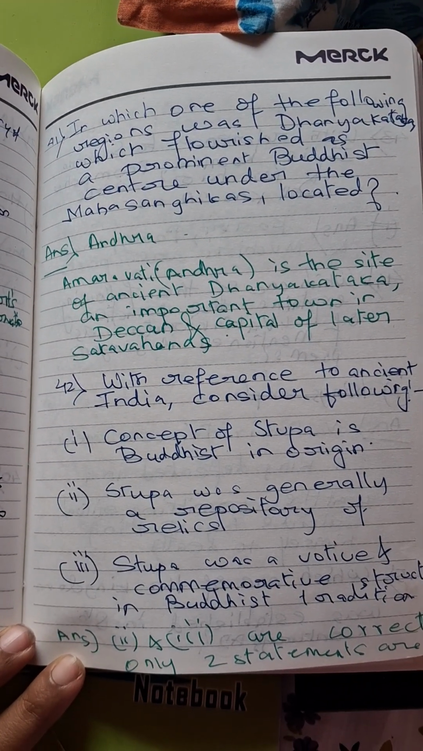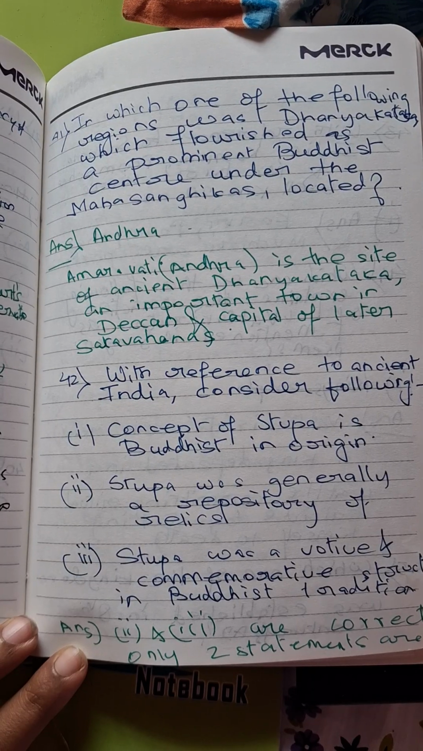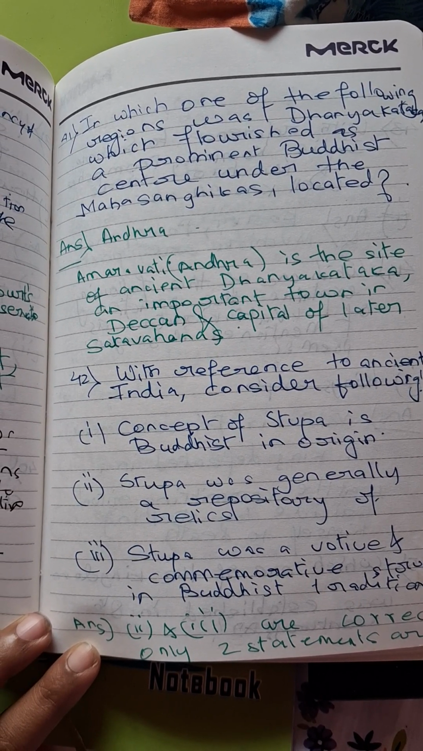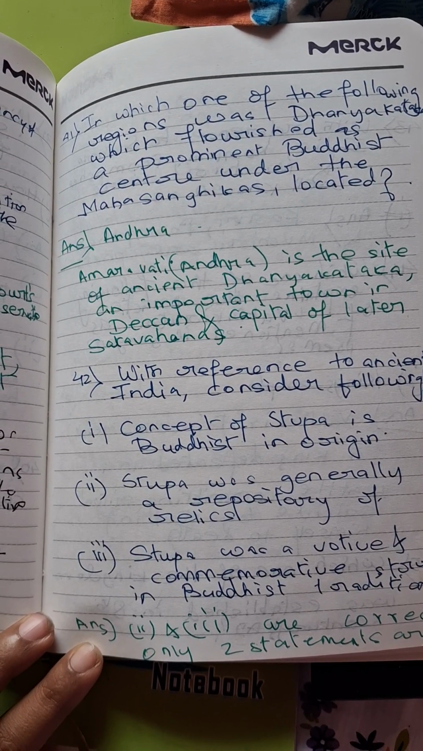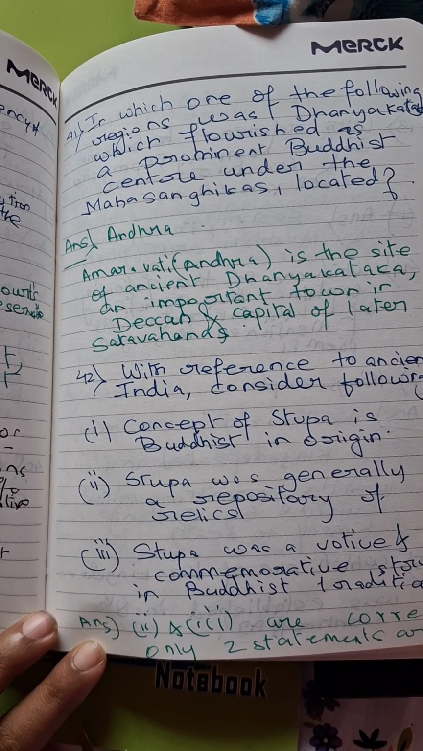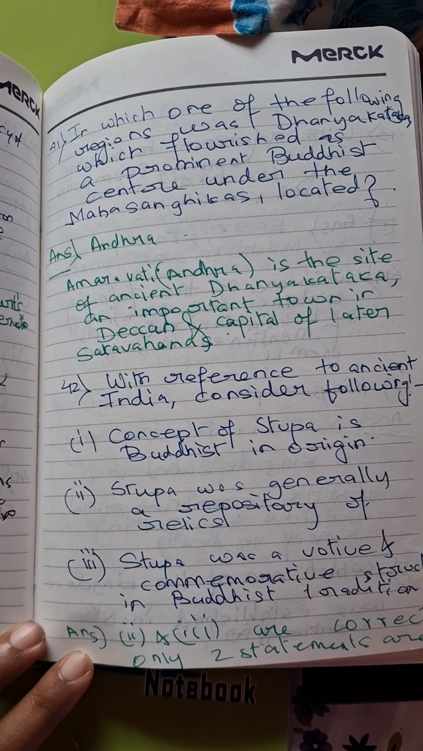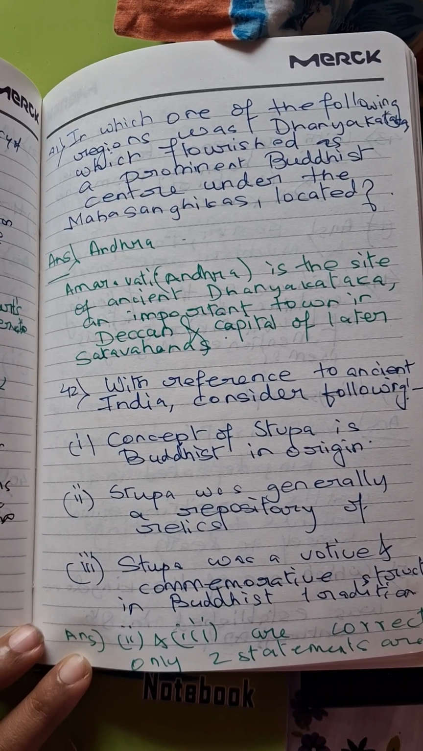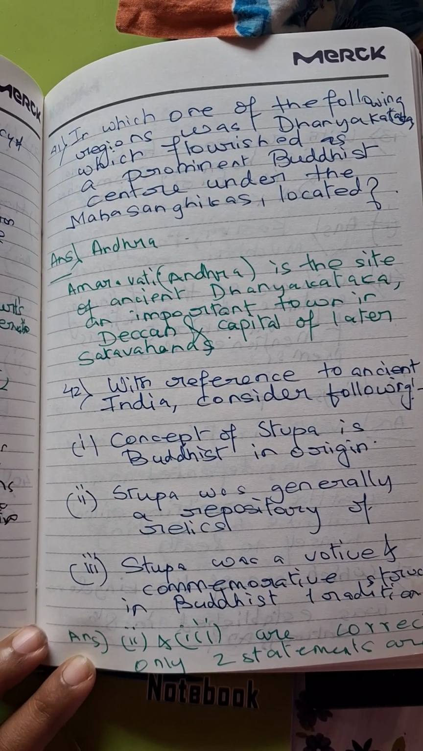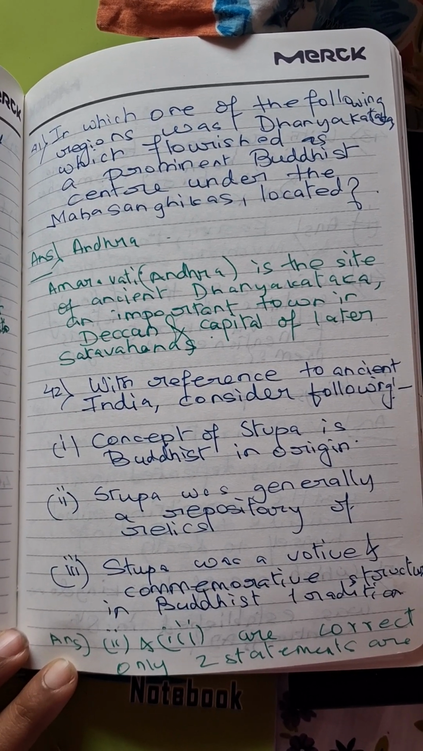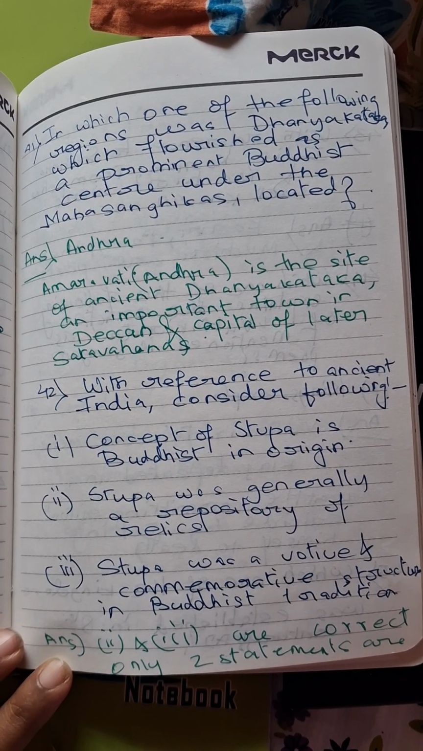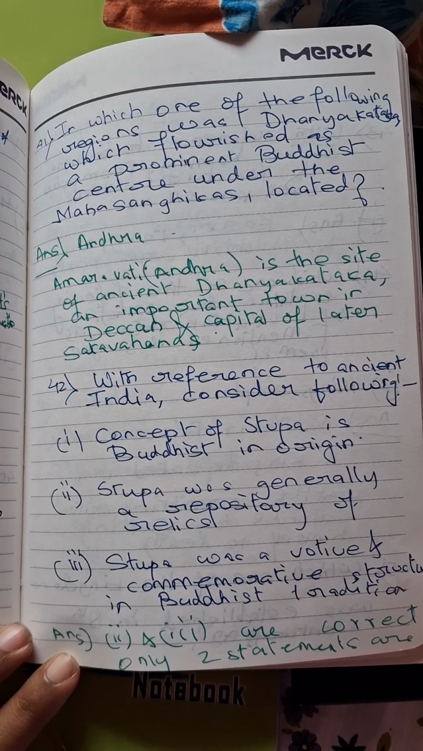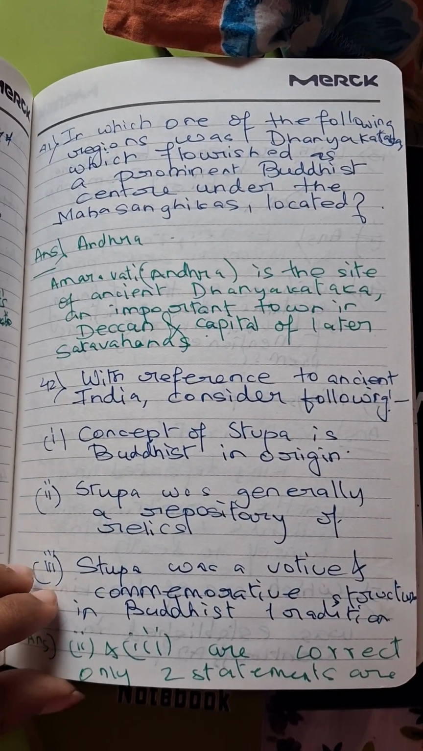In which of the following regions was Dhanya Kataka, which flourished as a prominent Buddhist centre under the Mahasanghikas, located? Amravati in Andhra Pradesh is the site of ancient Dhanya Kataka, an important town in the Deccan and capital of the later Satavahanas. With reference to ancient India, consider the following. The concept of stupa is Buddhist in origin. A stupa was generally a repository of relics. A stupa was a votive and commemorative structure in Buddhist tradition. So the second and third options are correct.